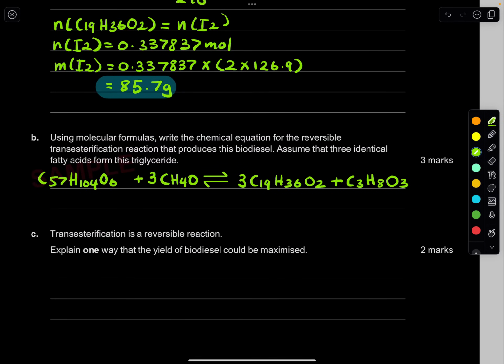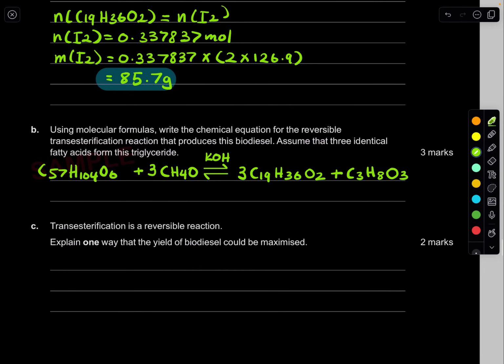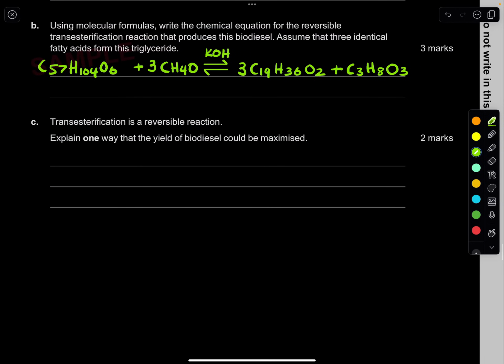So it's reversible. Now, I wouldn't say you would want to write that KOH. So you normally use the catalyst of KOH here. The concern I'm having is, because it's a reversible reaction, normally we put that KOH to make it go only in the forwards direction. But I don't think there's any worries. I'll put that KOH myself there. Don't worry about it. There it is, KOH, done. So it should look like something like this. Easy. Took actually quite long for this one.